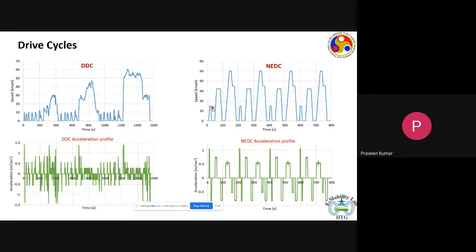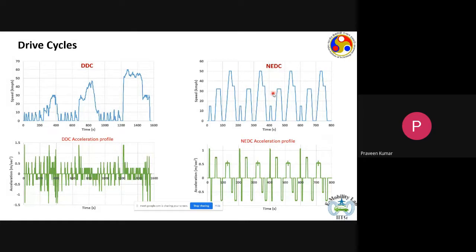So that's one stark difference that we see immediately. The other is that DDC is very dynamic in nature. You see, there are hardly any durations of time where the speed of the vehicle remains constant. It's continuously changing. Either there is an acceleration or there is a deceleration that keeps happening. And in case of NEDC, there are fairly good durations of time where the vehicle speed is more or less constant. So that's the second difference that we see between these two drive cycles.